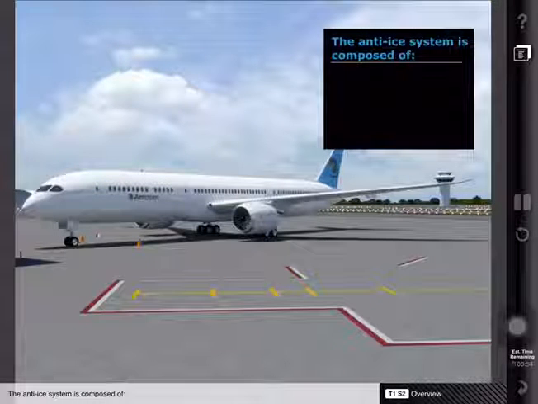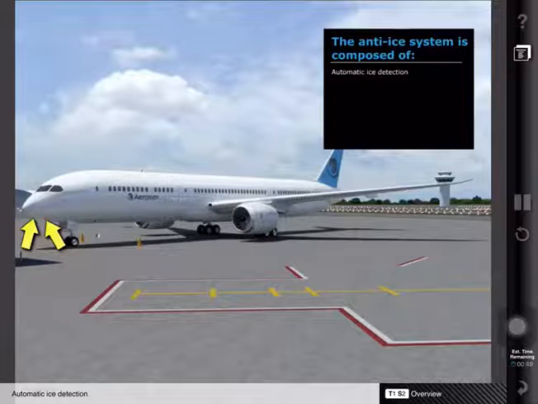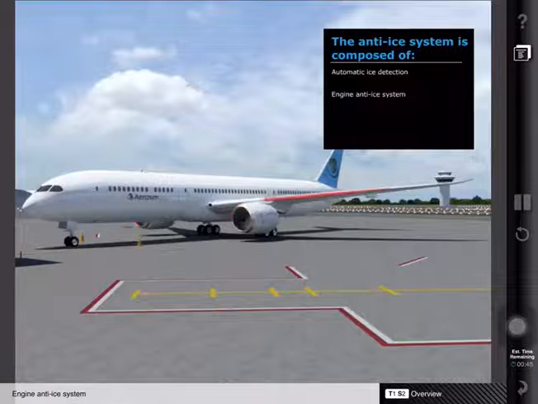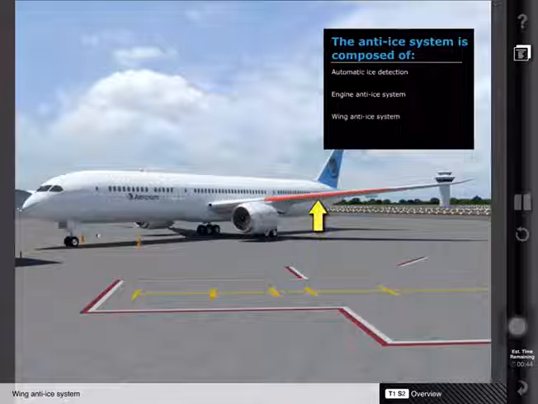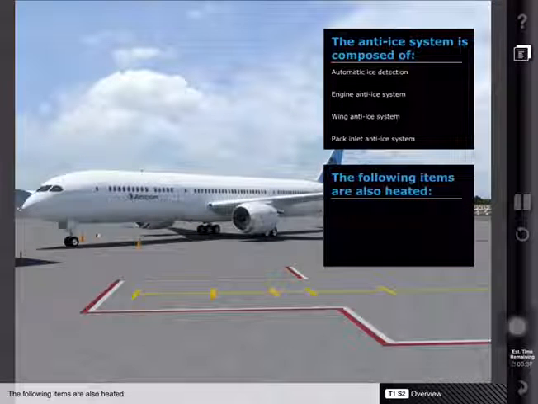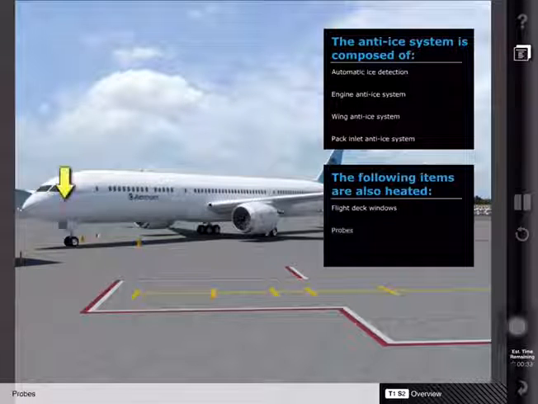The anti-ice system is composed of the automatic ice detection, the engine anti-ice system, the wing anti-ice system, and the pack inlet anti-ice system. The following items are also heated: the flight deck windows and the aircraft probes.